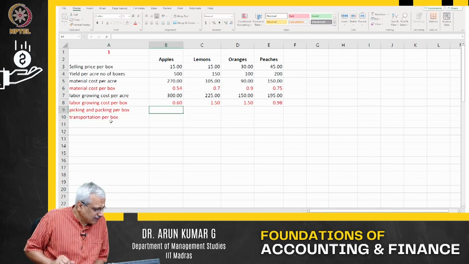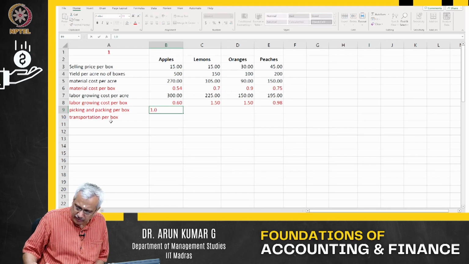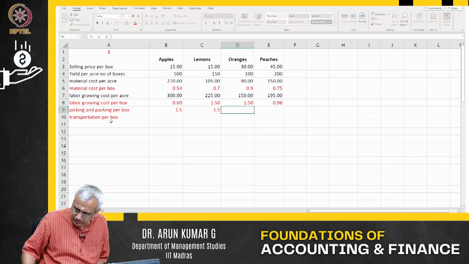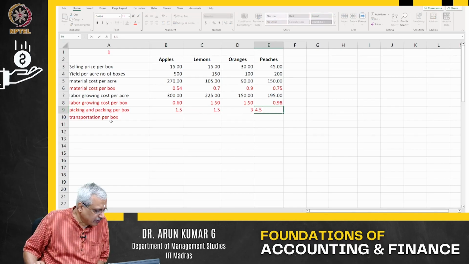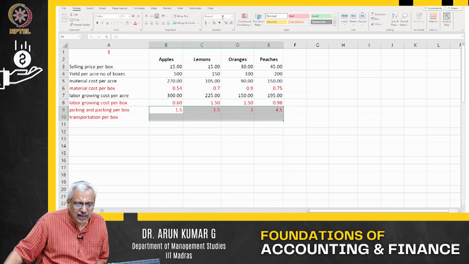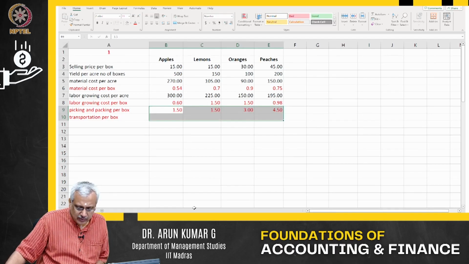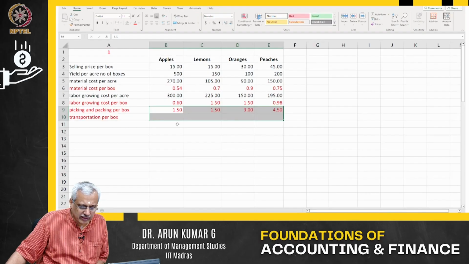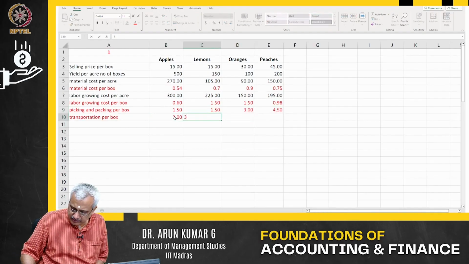Picking and packing per box is basically about 1.5, 1.5, 1.5, 3 and 4.5, if I am not wrong in this particular case. And your transportation cost also they have given per box. Let us look at your transportation cost. Transportation is 3, 3, 1.5 and 4.5.